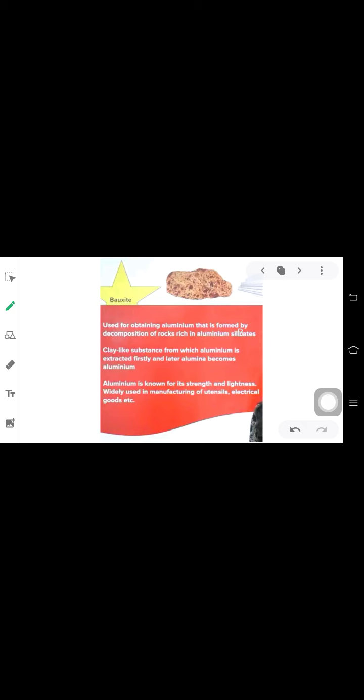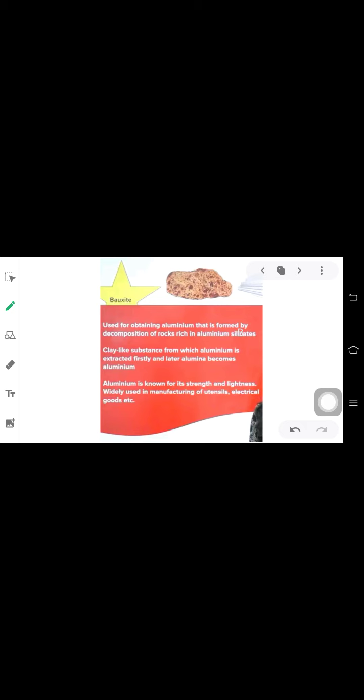So what is bauxite here? Bauxite is used for obtaining alumina, and later aluminium. Alumina is the common name given to aluminium oxide. Alumina is produced from bauxite, an ore that is mined from the topsoil in various tropical and subtropical regions.